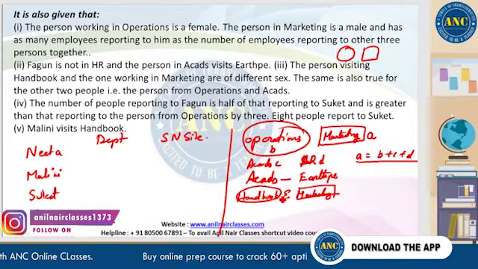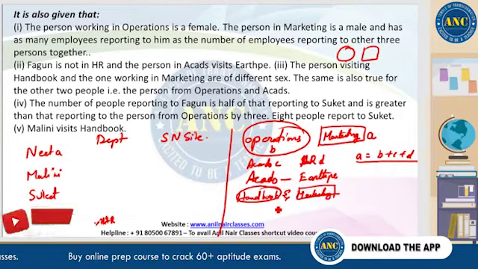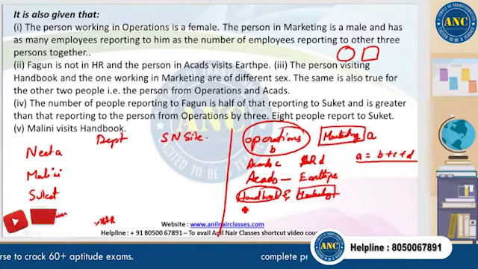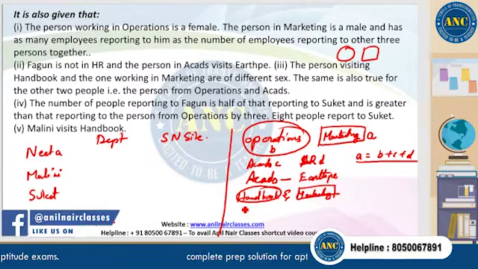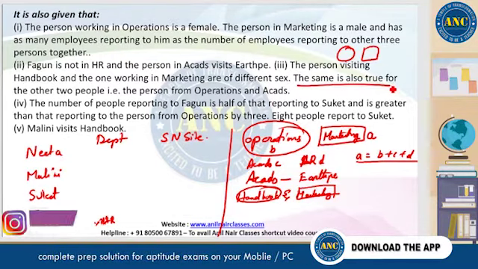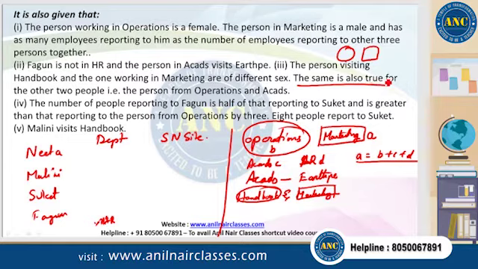That automatically means Handbook must be a female. That also means the person in marketing does not visit Handbook. So there's a male and a female, two different persons. The same is also true for the other two people. That means the other two people are also of a different sex.